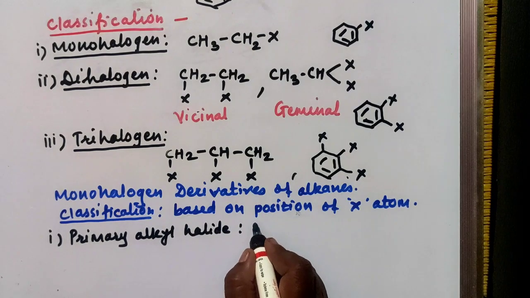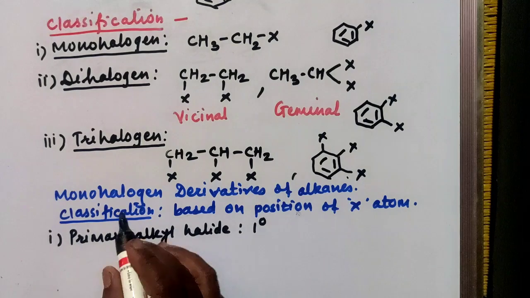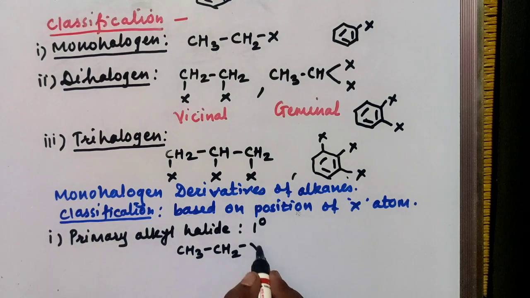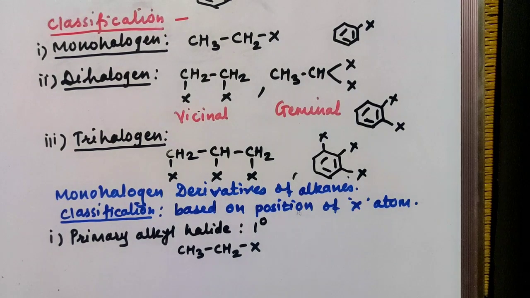And primary alkyl halide, or it is also called as a 1 degree alkyl halide. In case of primary alkyl halide, your X is bonded with primary carbon atom. We'll take again example of CH3CH2X. Now again you are well familiar with the type of carbon atom, primary, secondary and tertiary. Wherever your carbon atom is attached with only one another carbon atom, then it is a primary. And when your X group or halogen atom is bonded with such a primary carbon atom, it is your primary alkyl halide, or it is also called as a 1 degree alkyl halide.